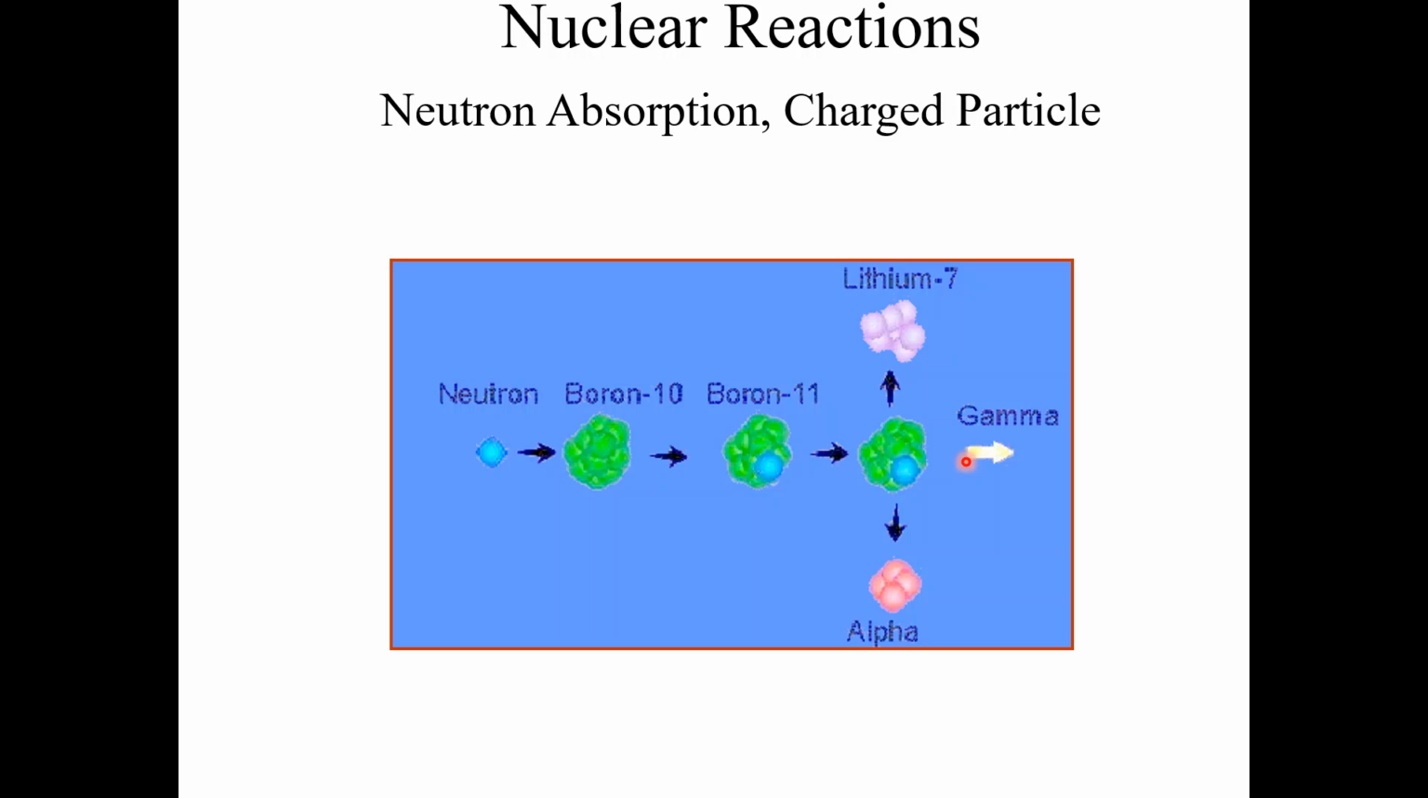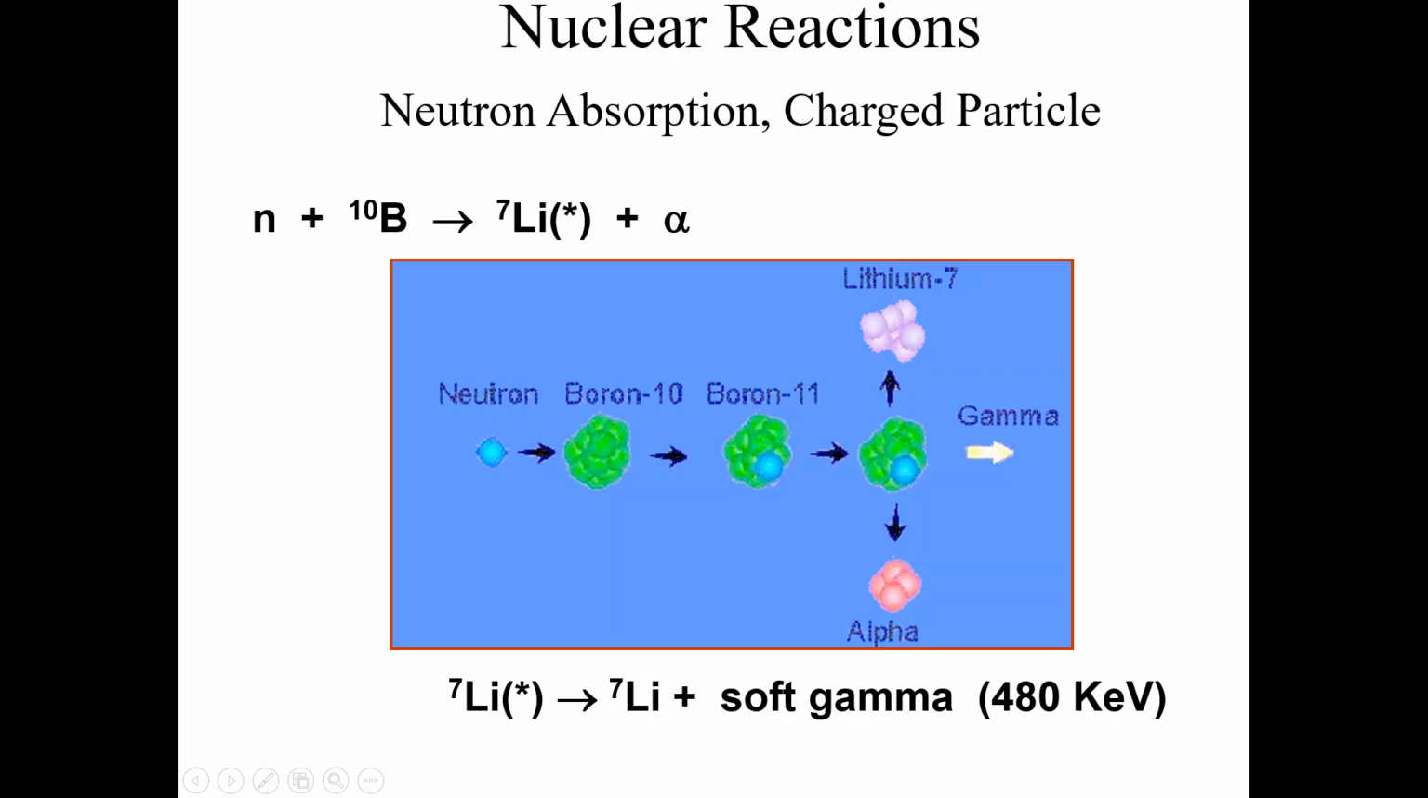So this is an example of a neutron absorber and charged particle reaction, just like you can see here in the form of reactions. Initially, when the reaction occurs, as a result we have lithium-7 in an excited state along with alpha particles, and this lithium is de-excited by the emission of soft gamma rays with an energy of 480 kilo electron volts.